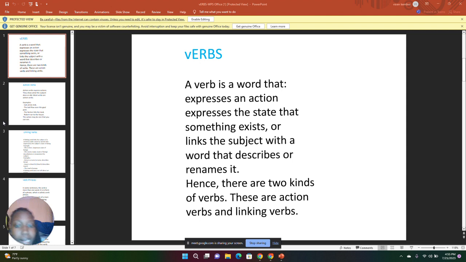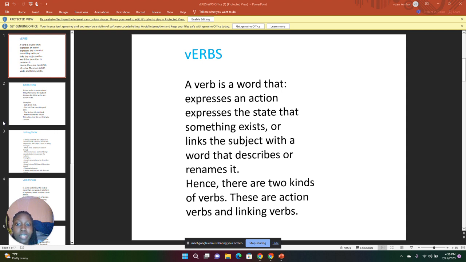Hello, how are you? Today we are going to learn about verbs. A verb is a word that expresses an action, expresses the state that something exists, or links the subject with a word that describes or renames it.